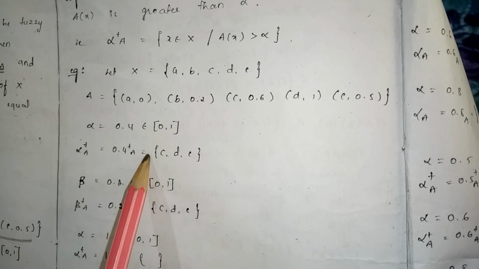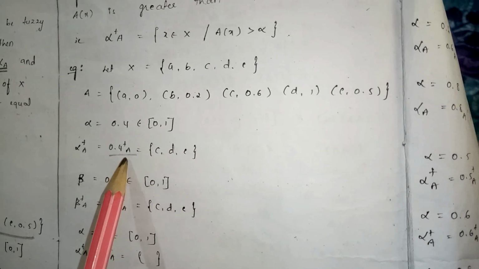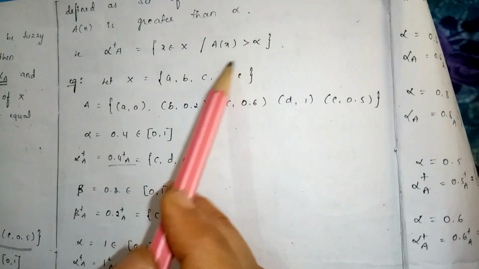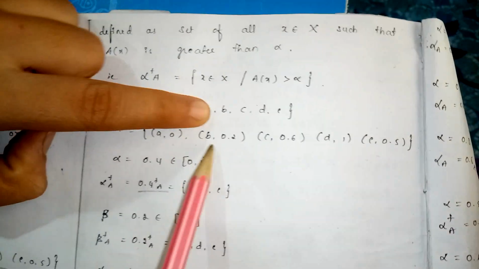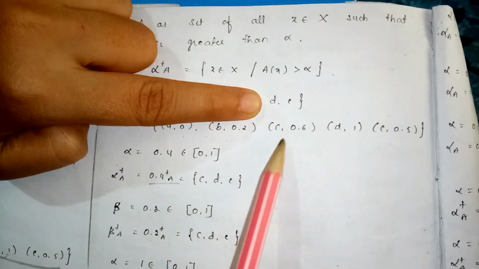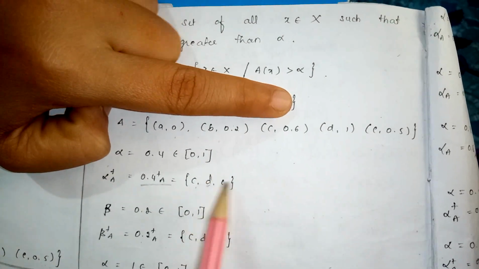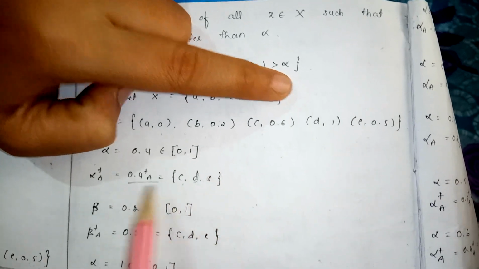A is less, so it does not come. B is less, so it does not come. C is greater than 0.4, therefore C comes. Next, 1 is also greater, so D comes. Next, 0.5 is also greater, therefore E also comes.